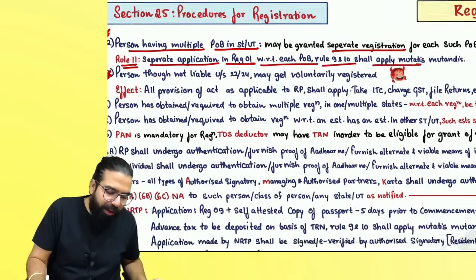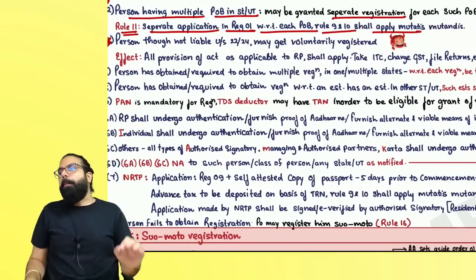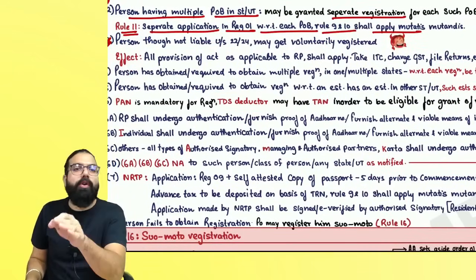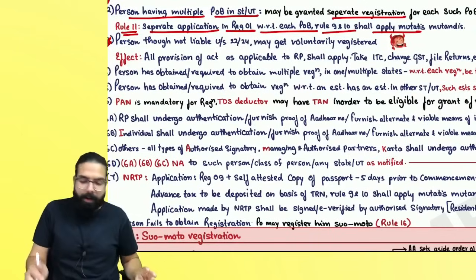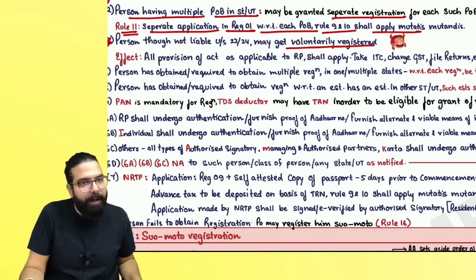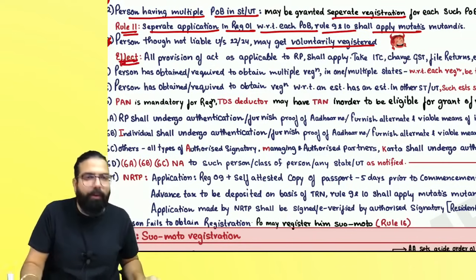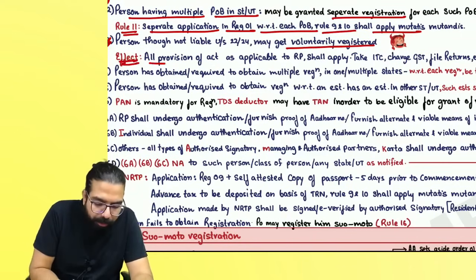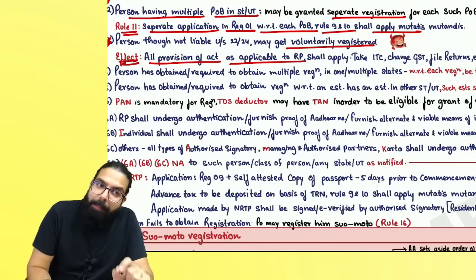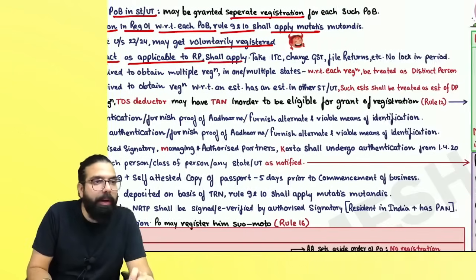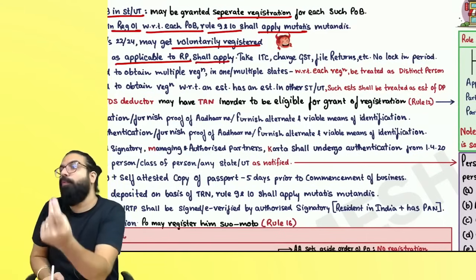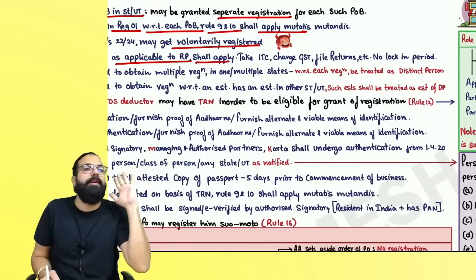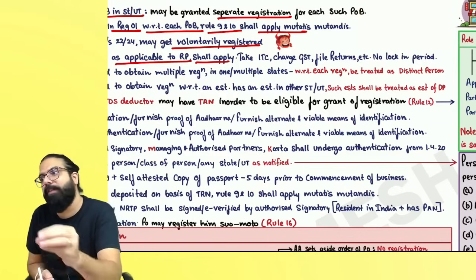Then, sir, section 25(3) talks about a person who is not liable, but still wants to be the bakra and says I want voluntary registration. Then voluntary registration can be taken. But remember one thing: what are the effects of voluntary registration, everyone? All the provisions of the Act as applicable to the registered person shall apply to you. It means you should take ITC, you should charge GST, pay the balance amount, and file your return. All the provisions as applicable to a registered person will apply to a voluntary registered person.